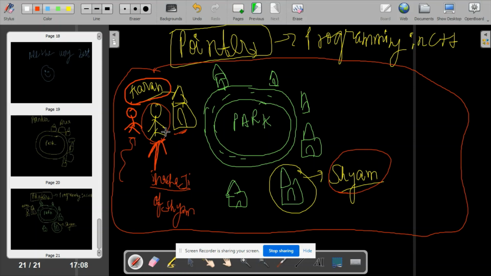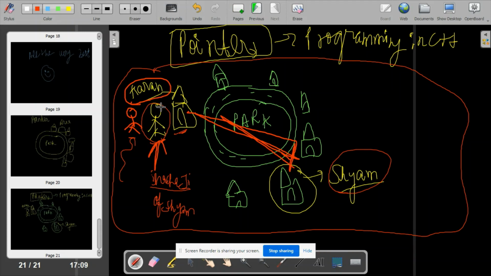Now Karan knows that Sham lives opposite to my house. This is my house and this is the opposite house, the Sham house. So he will identify that he is the Chachaji of Sham, and he is having difficulty finding where Sham lives.